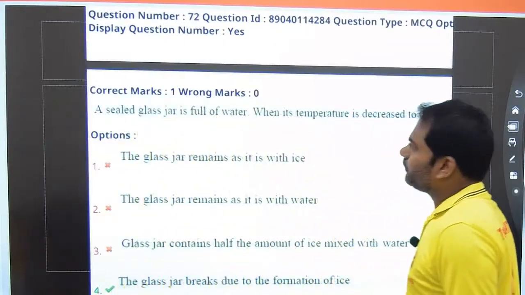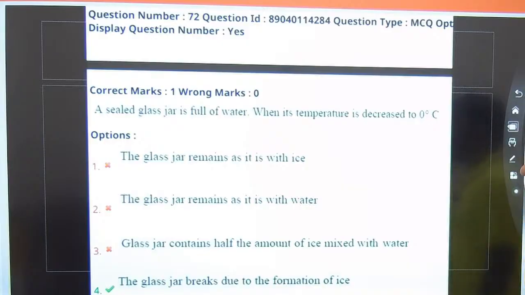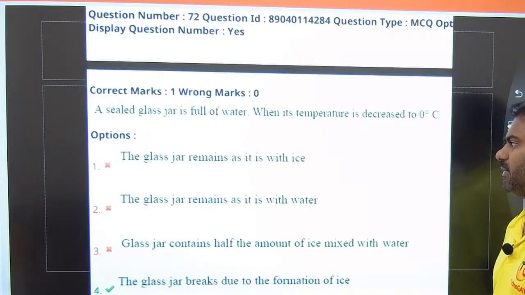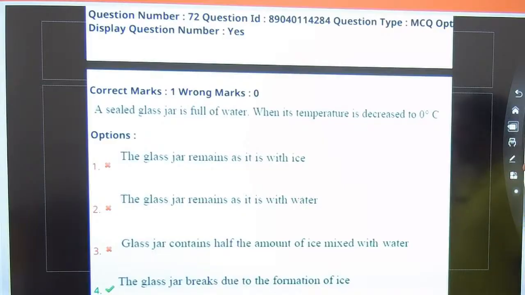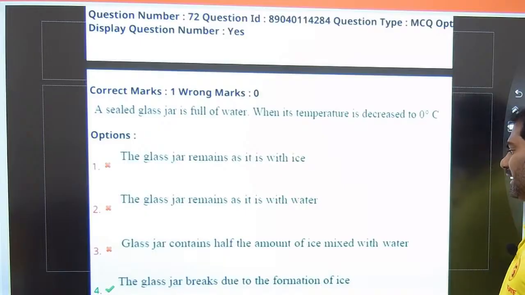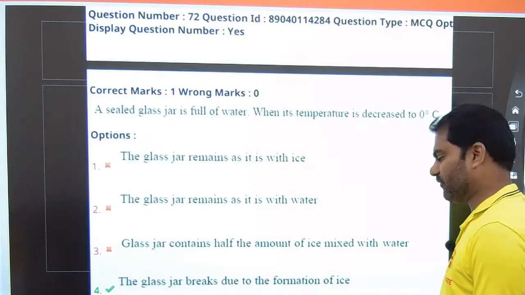In this question, a sealed glass jar is full of water. When its temperature is decreased to 0 degrees centigrade, the first option says the glass jar remains as it is with ice. Option 2, the glass jar remains as it is with water. Option 3, the glass jar contains half the amount of ice mixed with water. Option 4, the glass jar breaks due to the formation of ice.